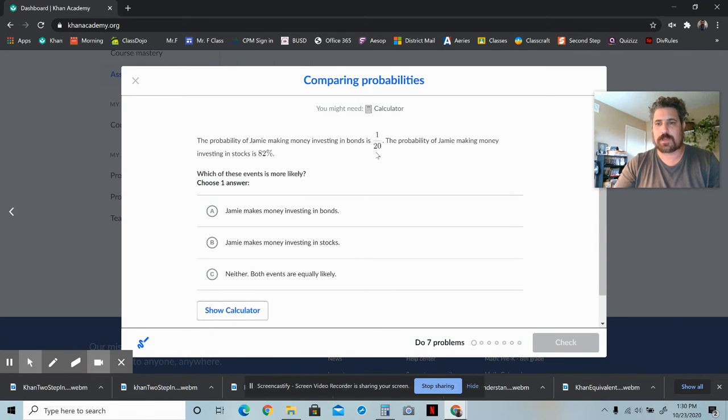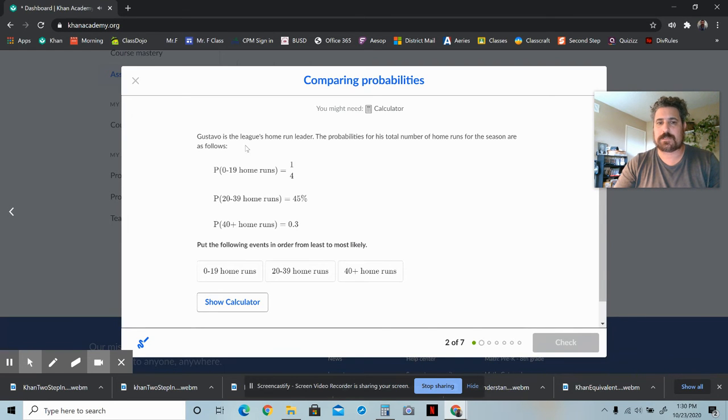Well, 1 out of 20 is 5 out of 100, right? Times top and bottom by 5, you get 5 out of 100. So this is 5%. So making money in bonds is 5%, making money in stocks is 82%. So I think we can definitely say stocks is more likely than bonds. It says, which of these events is more likely? Jamie makes money investing in bonds. No. Jamie makes money investing in stocks. Yes. And then this one says they're equal. They're not equal.